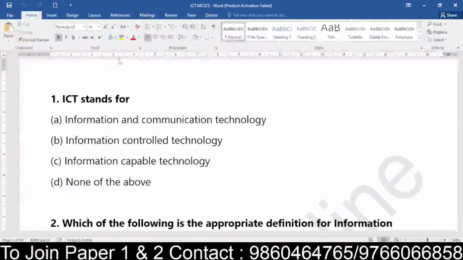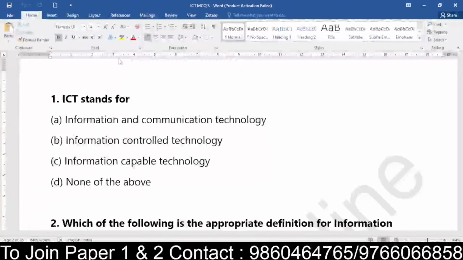So what is the right option for question number 1? ICT stands for what? Is it communication and information control technology, or is it information capable? Yes, it's very easy. Quickly make sure that you are answering the questions, and we are going ahead with the topics.